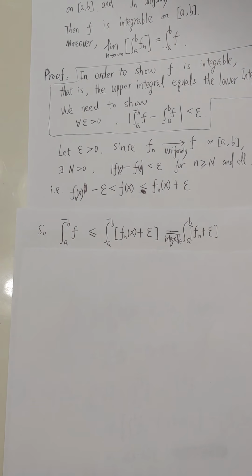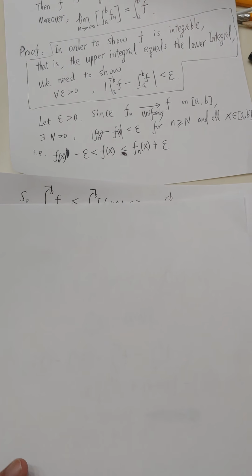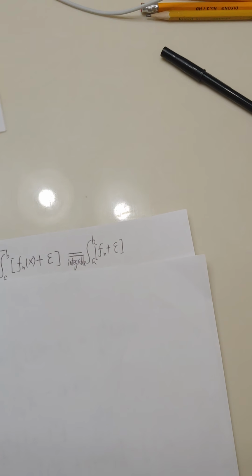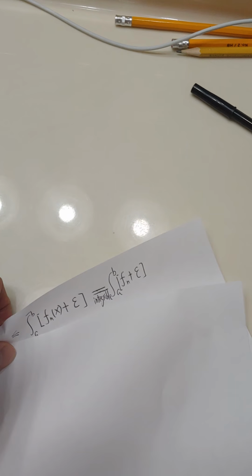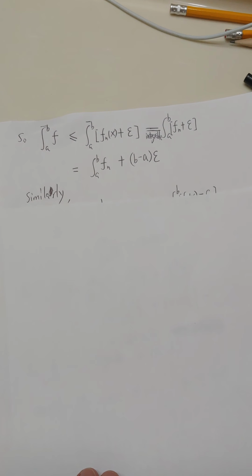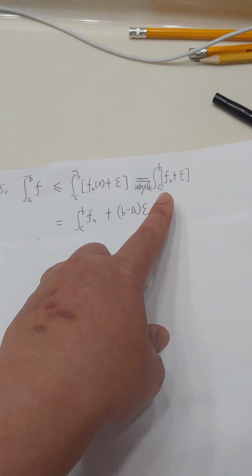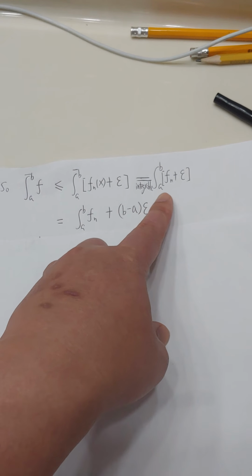So let's compute this one. This is the integral of f sub n, and the integral of epsilon equals b minus a times epsilon. The b minus a is positive because b is greater than a.